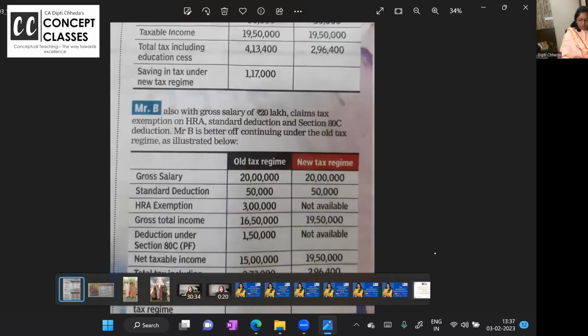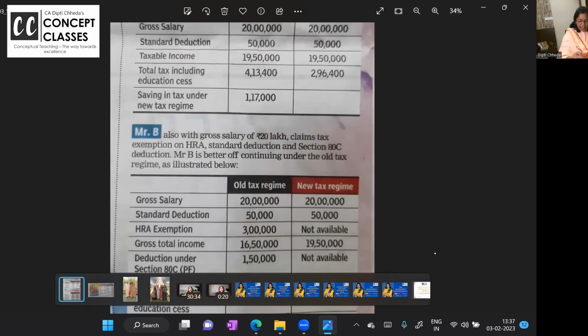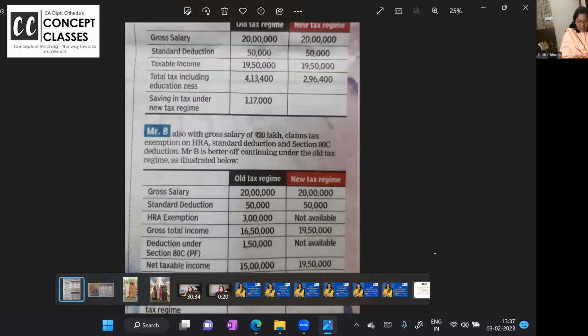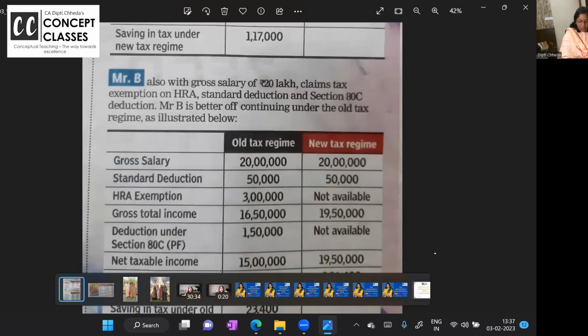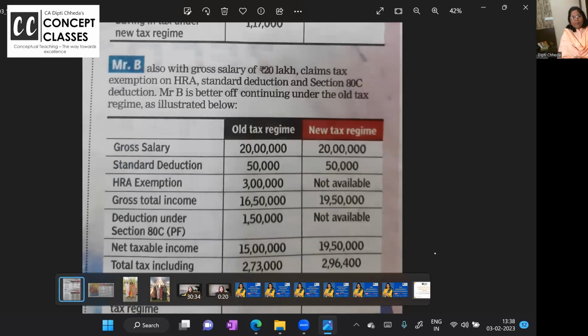Now changing, go to Mr. B. Old tax regime, same 20 lakhs gross salary. Now, standard deduction. But here, in the old tax regime, he is taking HRA exemption. House rent allowance is given, and if you are paying rent, you can claim exemption under 10(13A). Also 80C if you put the money in PPF and LIC. So all these deductions and exemptions are not allowed in the new tax regime.